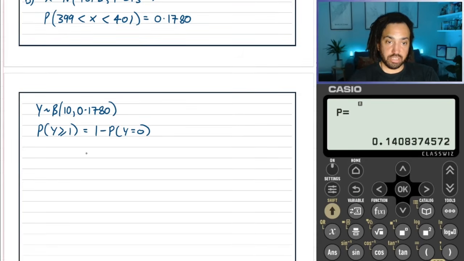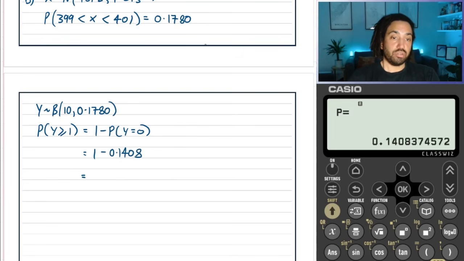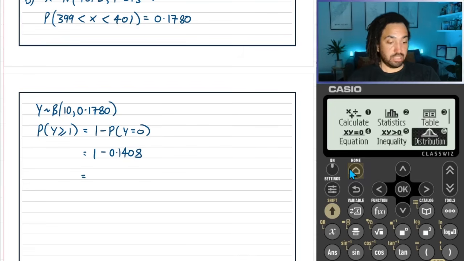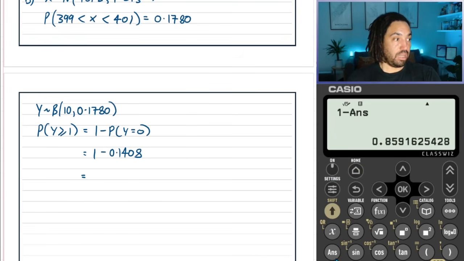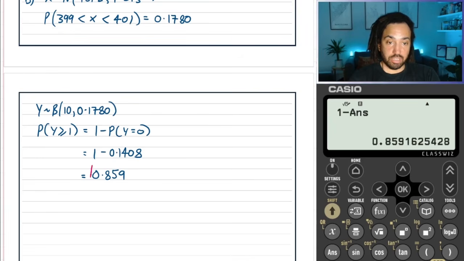Great, so that is therefore 1 minus 0.1408. So we can just go back, number 1 minus that answer, and that gives us 0.859 as our final answer.